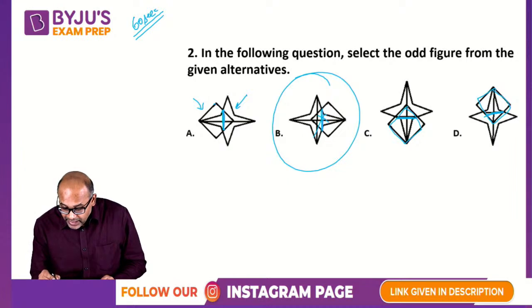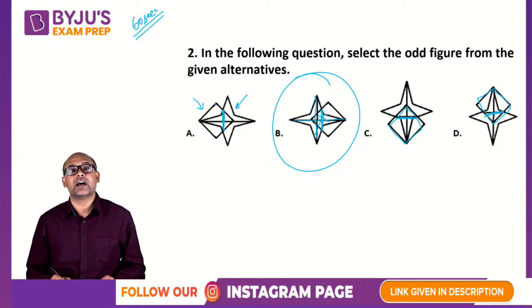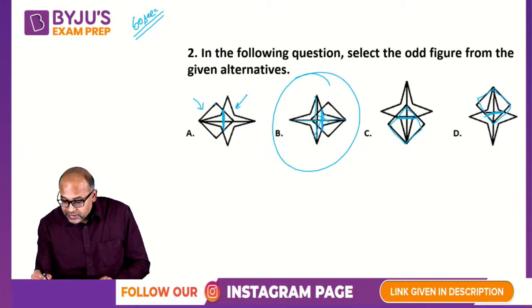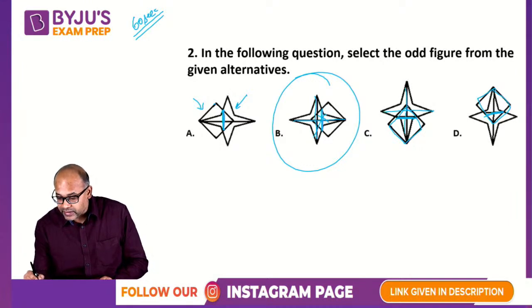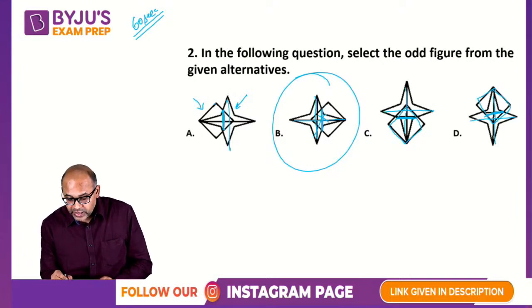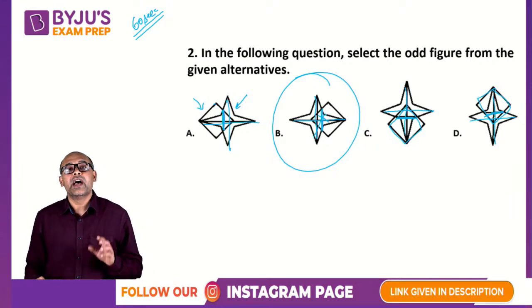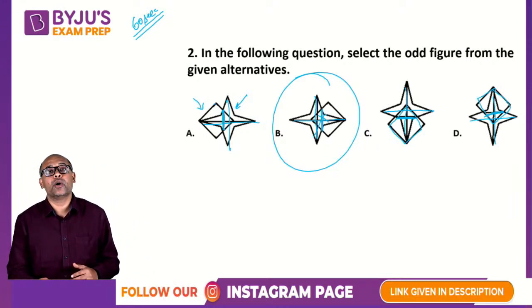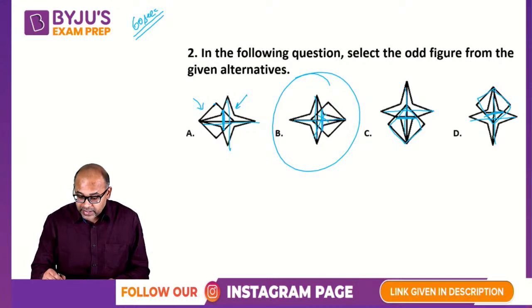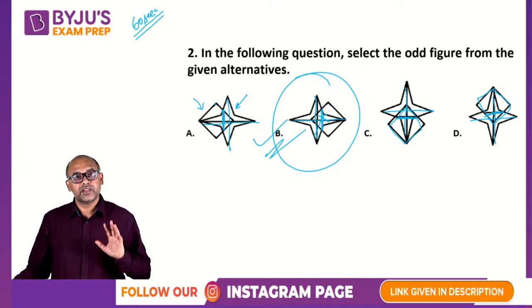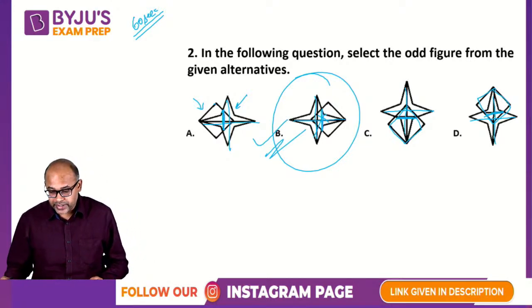In fact, option B has two diagonals like this for the star, whereas the star nowhere else has any diagonals. These diagonals are not there for the star, right? No star has these diagonals, both the diagonals. Hence, that's another reason why you will say option B is the odd one out. So the correct answer is option number B. Simple, straightforward. Let's go ahead.